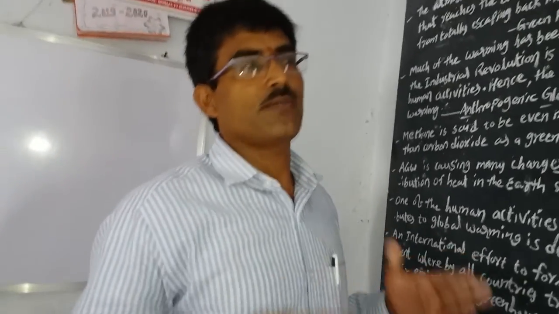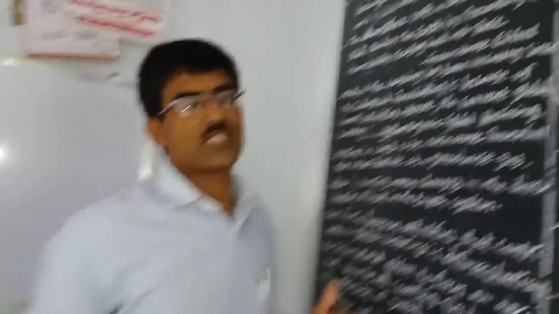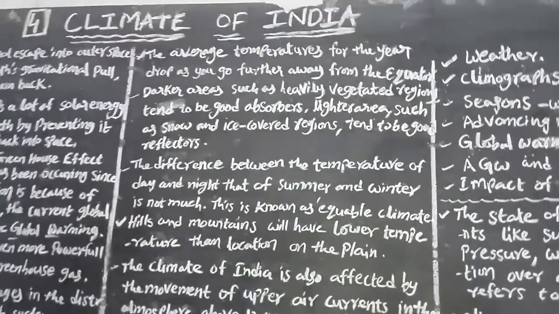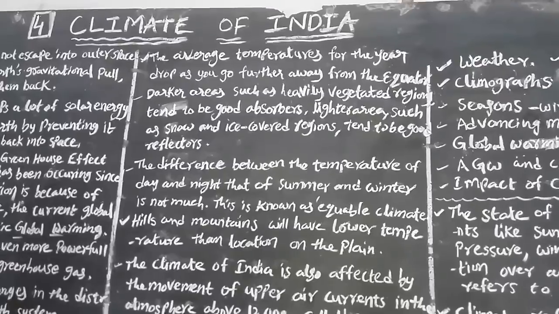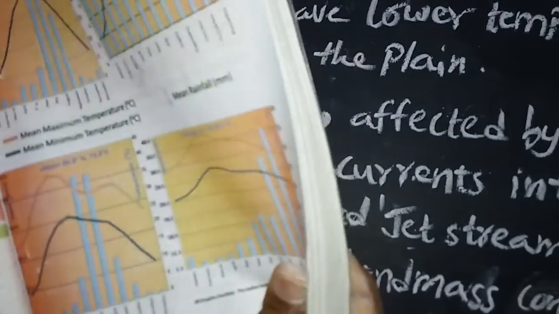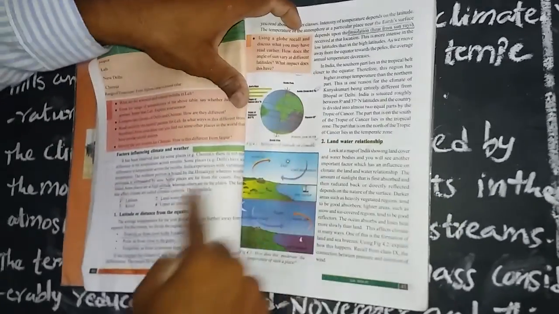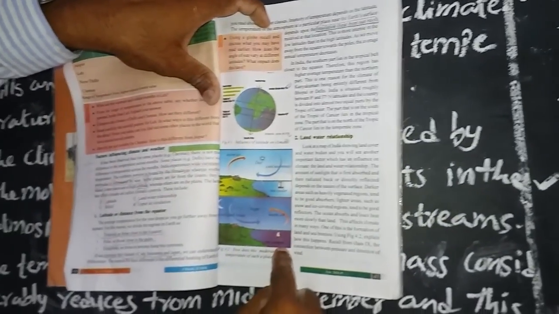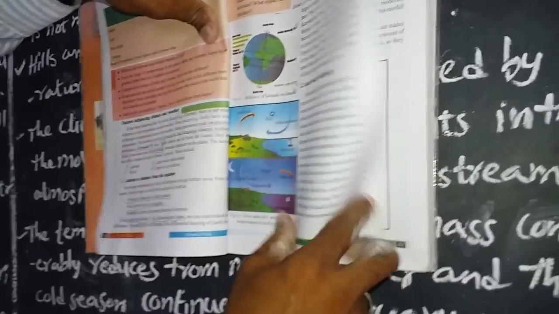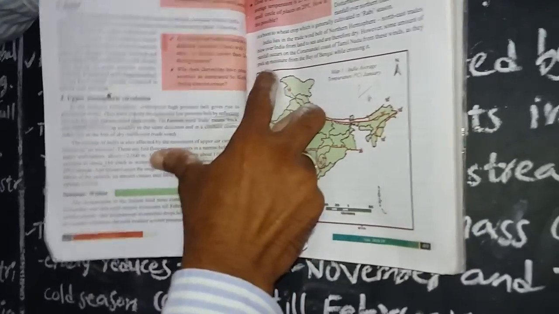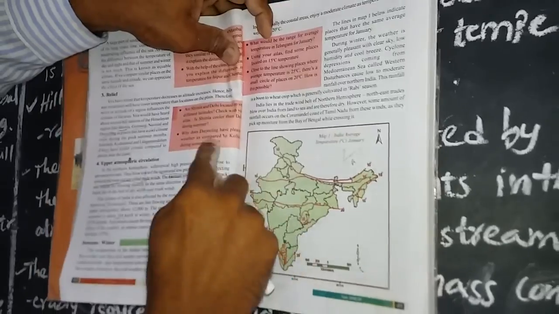That's why today we learn the lesson on the climate of India. Do watch the pictures. Here are the climographs of various places in India, showing temperature, latitudes, land and water relationship, and relief features.